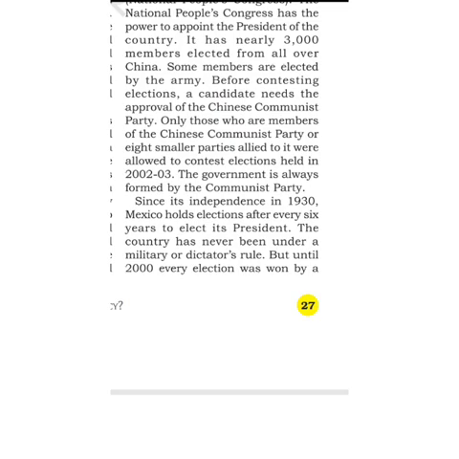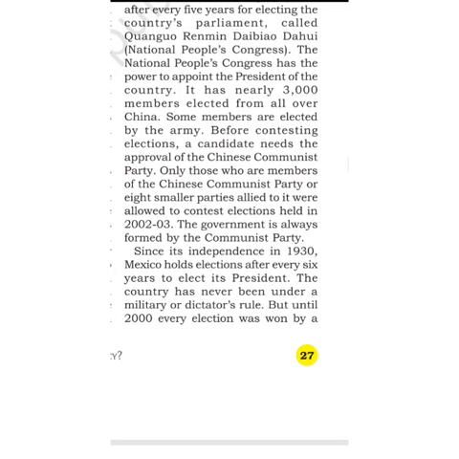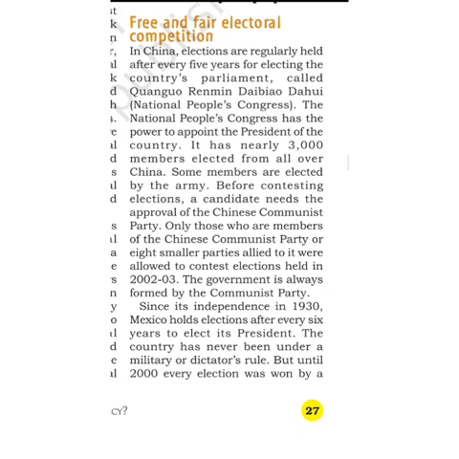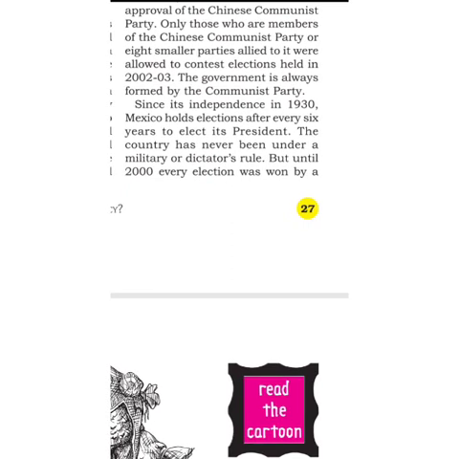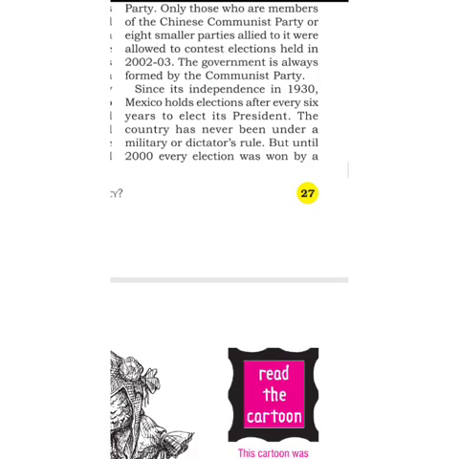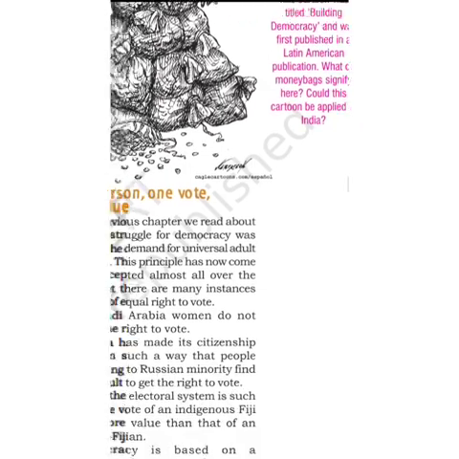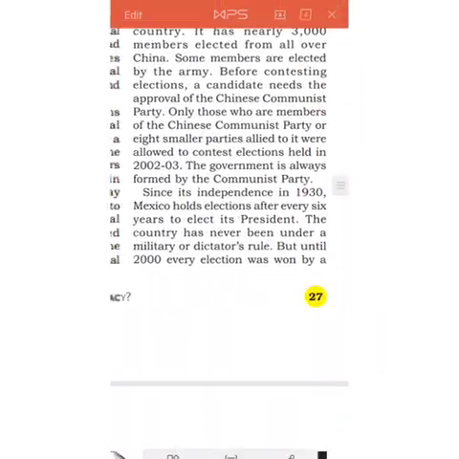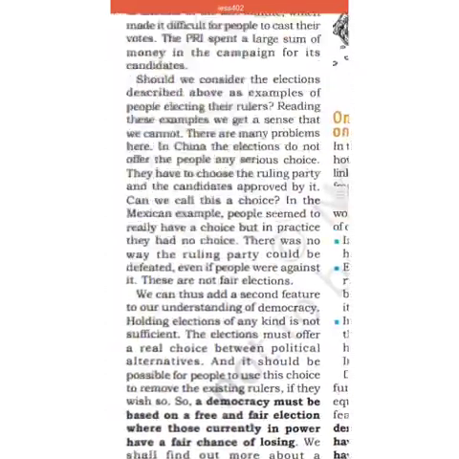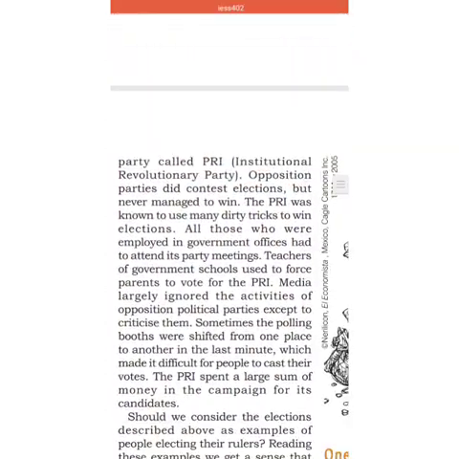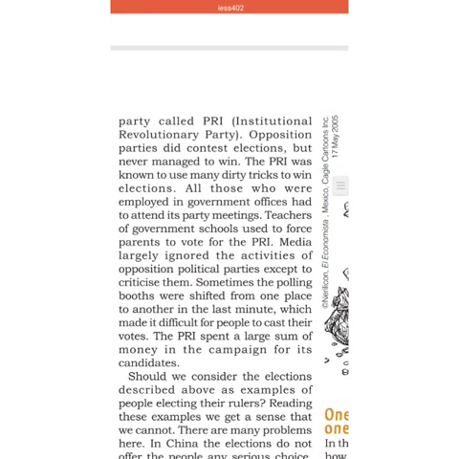Like Mexico holds elections every 6 years. Some countries hold their elections after 5 years, but Mexico holds its elections after 6 years, to elect their president. But until 2000, every election was won by a party called PRI. PRI means Institutional Revolutionary Party.